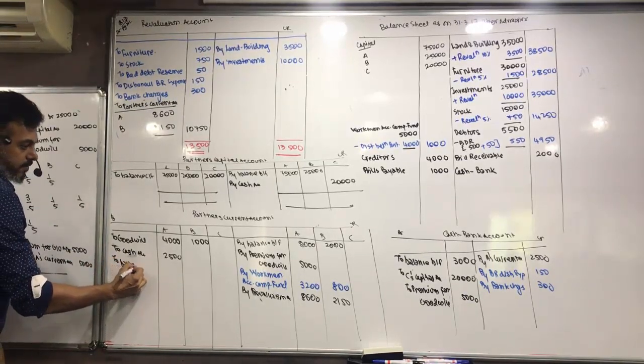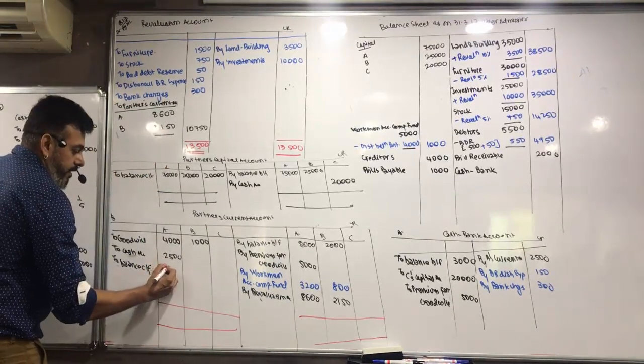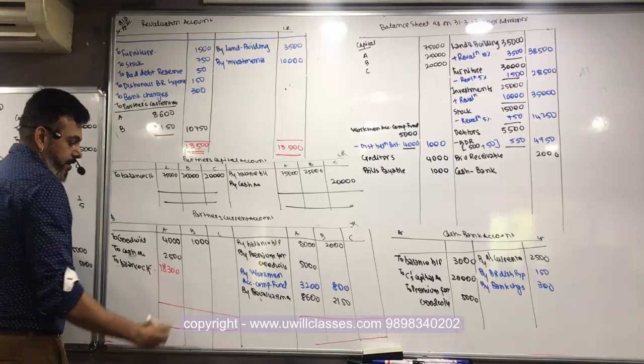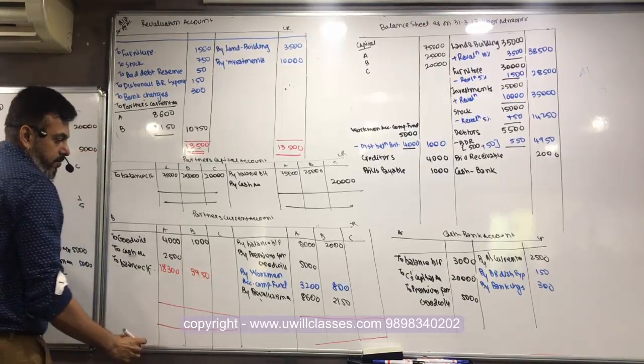To balance carried forward. Balance is 18,300. Okay. And B? 3950. Okay.